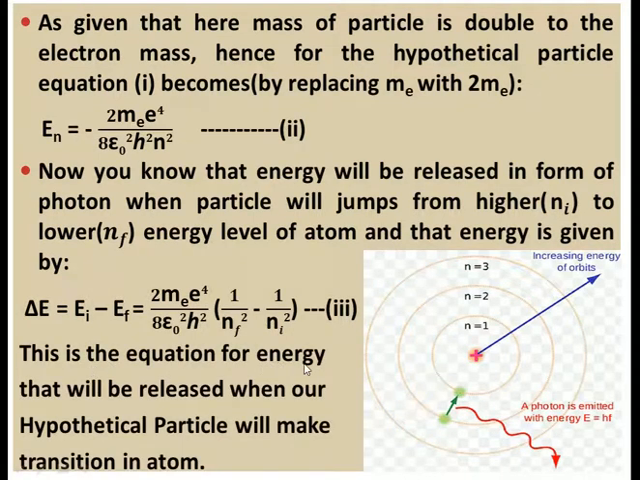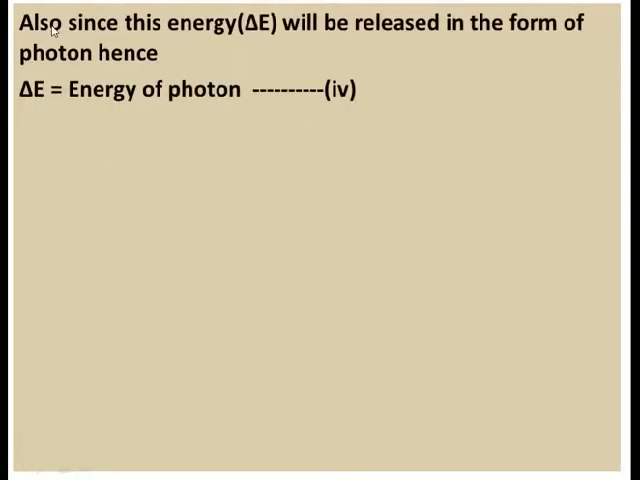So this is the equation for the energy that will be released when our hypothetical particle makes a transition in the atom. It means when the hypothetical particle makes a transition from any state to another lower state, then this energy will be released. So now we have our energy.